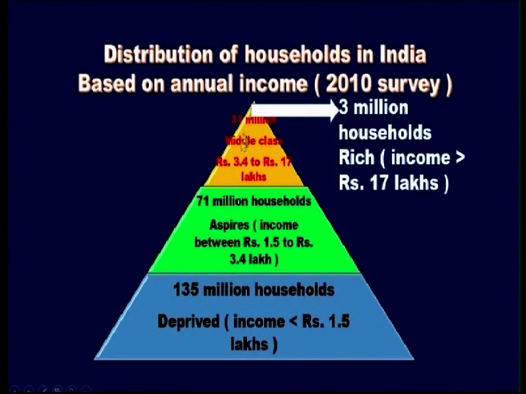Then 31 million households, these come under middle class. Middle class income is between 3.4 lakhs to 17 lakhs annually. And at the top, at the apex level, there are 3 million households and they are called rich people. So, these people earn rupees 17 lakhs annually. So, this shows the unequal distribution of income in our country.